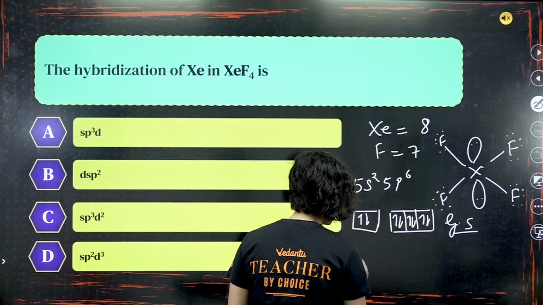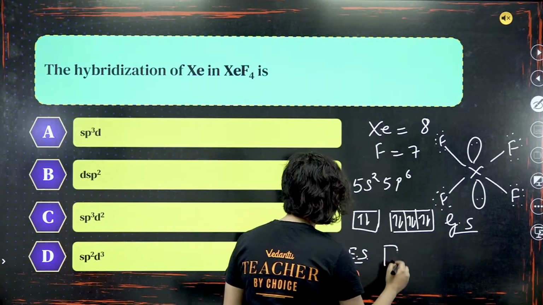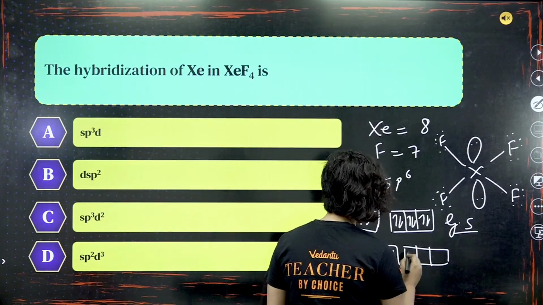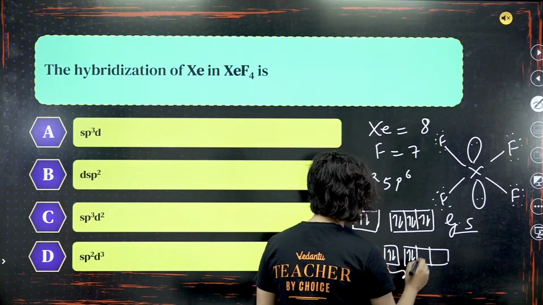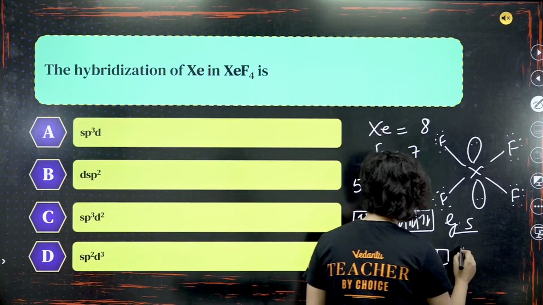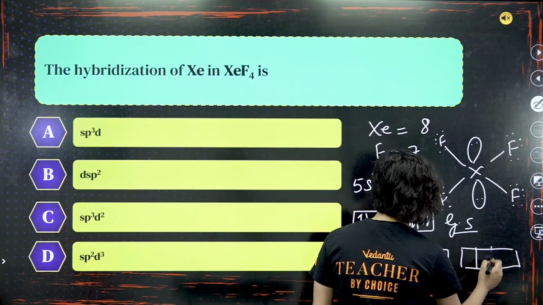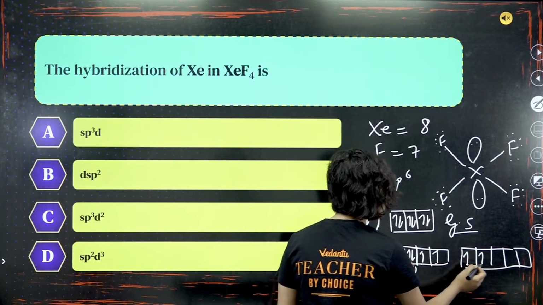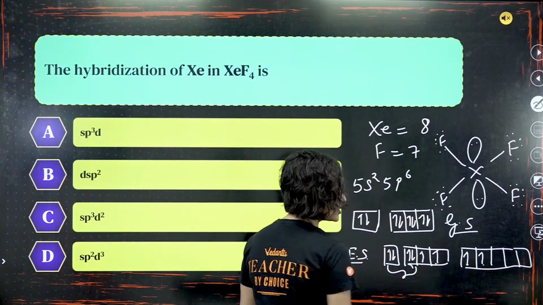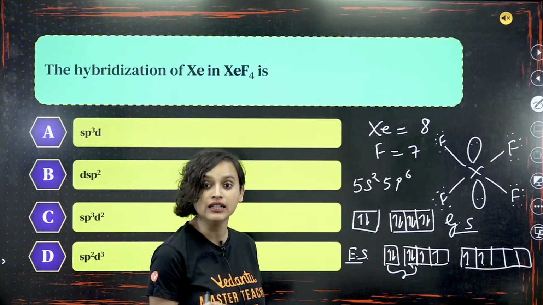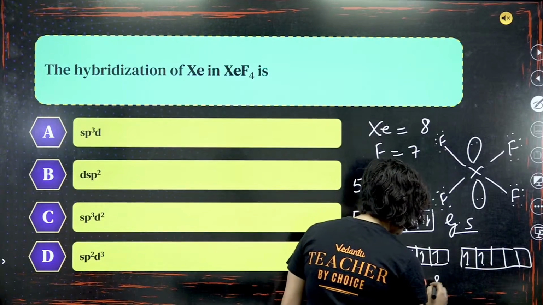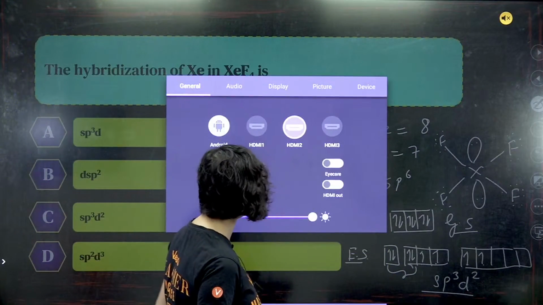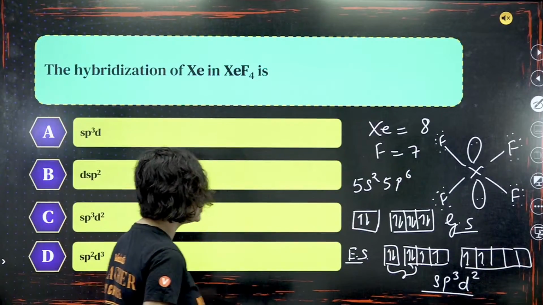In the excited state, S will remain as it is. 2 lone pairs, let's draw. So, there will be 2 lone pairs. These are the 2 lone pairs that I am drawing. Then here 1 electron, here 1 electron. And then the d orbital comes into the picture, my dear student. Here also, these electrons will take this. This means that the hybridization is sp3d2. Correct? Makes sense, everybody? Am I right, everybody?